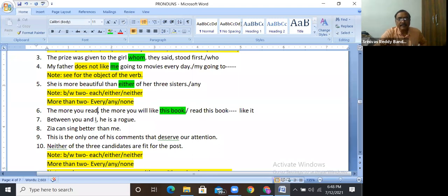Next one, okay. Yes, any doubt here? That book is also okay. In the beginning, how can you use that book? The more you read that book, how can you? So it is in your hand only. So why change this into that here? So you use this book in the beginning, and in the second sentence, in the place of this book keep it only, pronoun only.